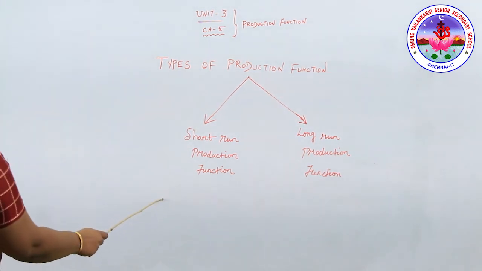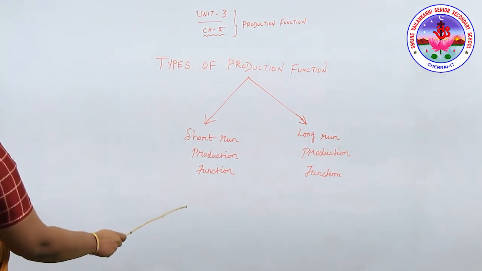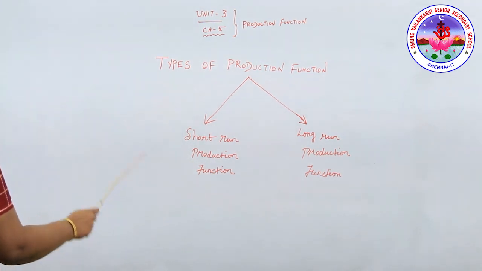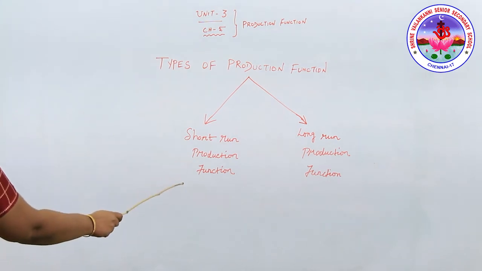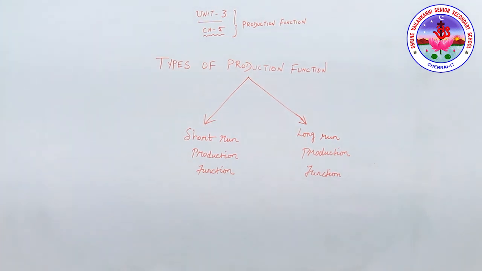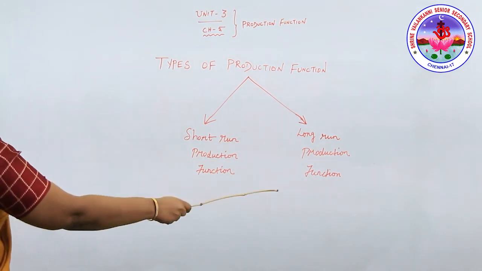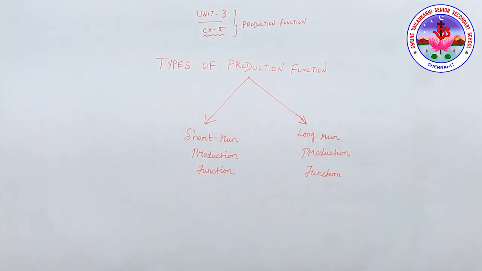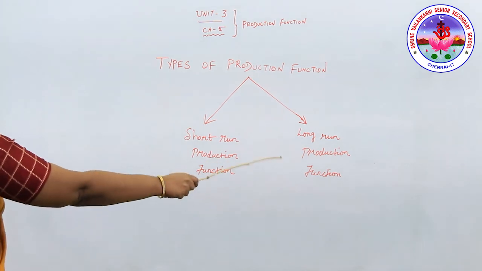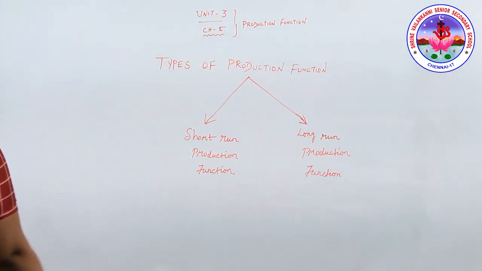In this, the law of variable proportion, that is, the law of returns to a factor, explains the short run production function. Now, long run production function deals with the effect on output due to change in all the factors of production. So all the factors are variable in the long run, and the law of returns to scale explains the long run production function.